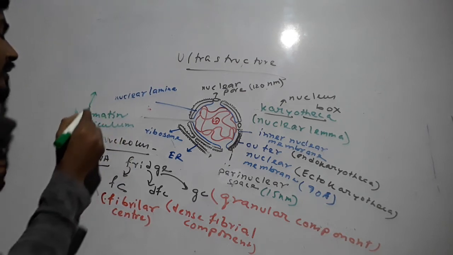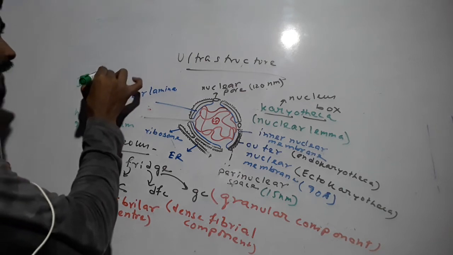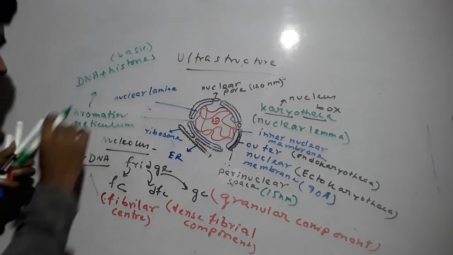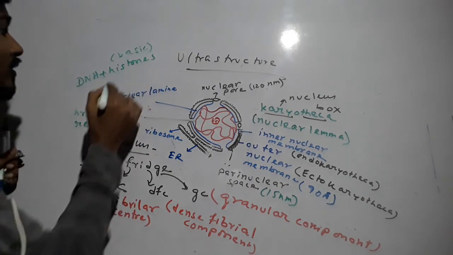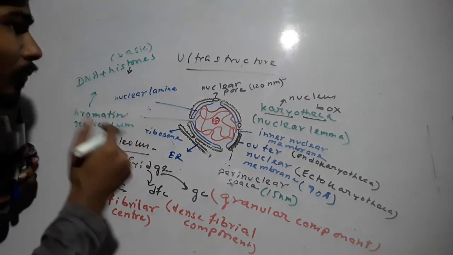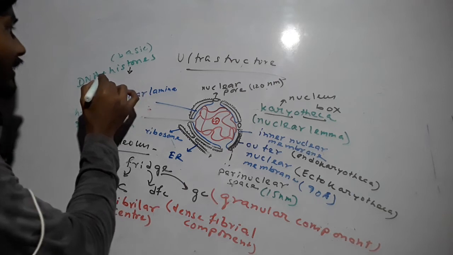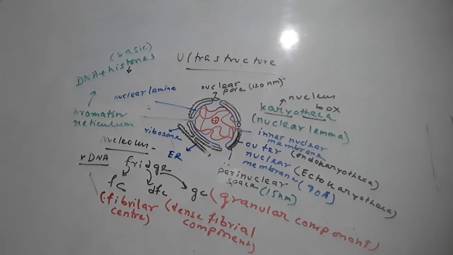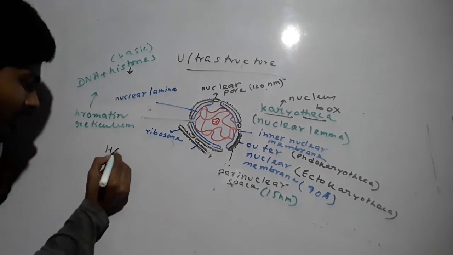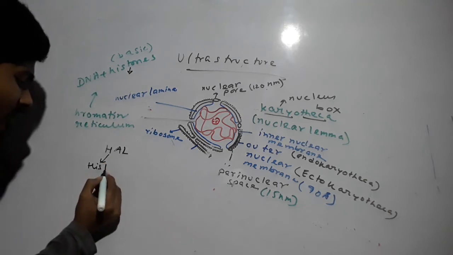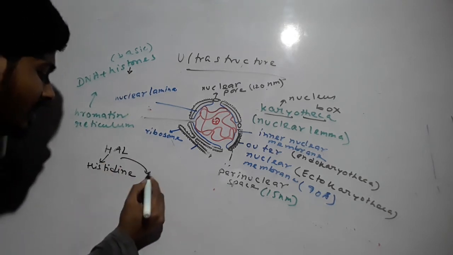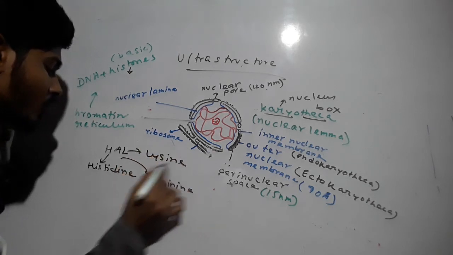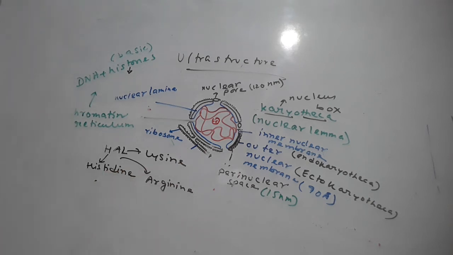So these chromatin fibers are actually made up of DNA and histones. Histones are basic proteins, so they are basic in nature. Why are they basic? Because they are made up of mostly basic amino acids, and I call it the HAL. H means histidine, a basic amino acid, A means arginine, and L means lysine. So these are the basic amino acids that form the basic protein histone.